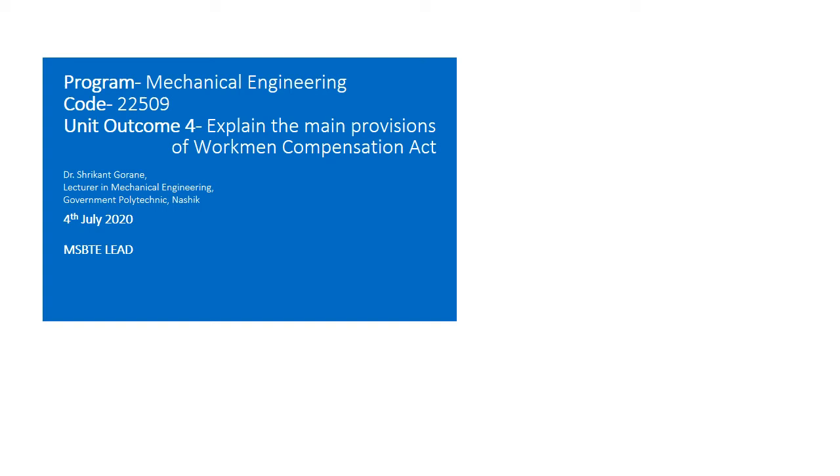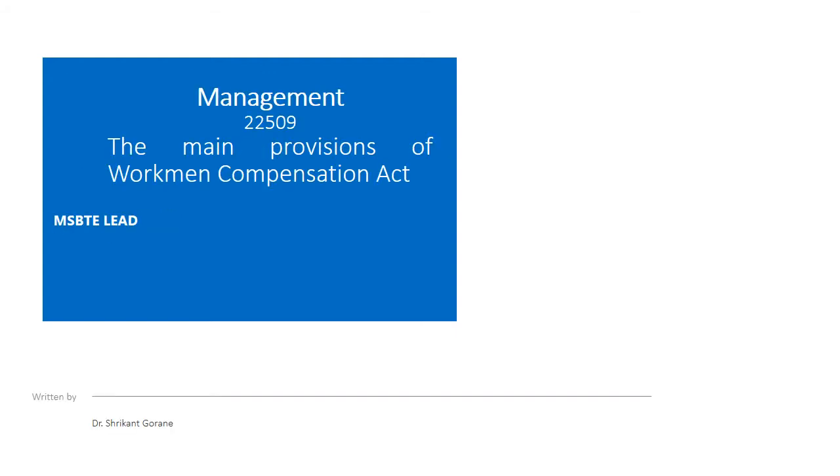I am narrating the presentation for the course Management, course code 22509, Unit Outcome 4. Explain the main provisions of the Workmen Compensation Act. Dear students, in this presentation, we are going to learn the main provisions of the Workmen Compensation Act.